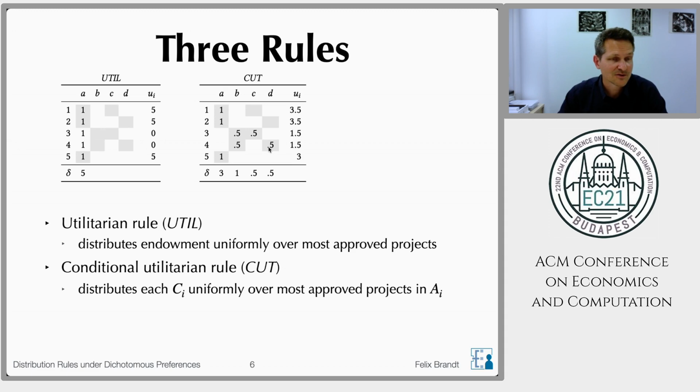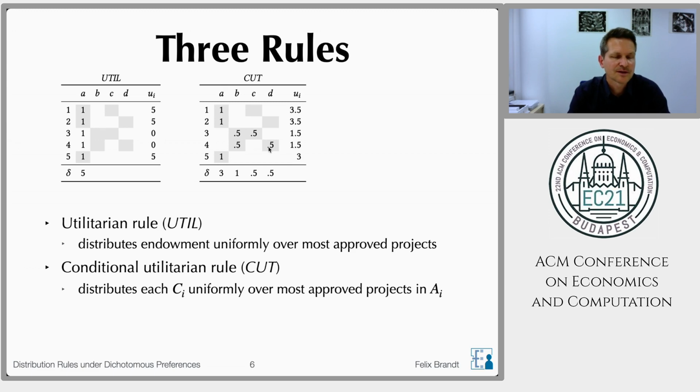And finally, the contribution of agent 5 will be spent entirely on project A because that's the only project that he approves. So the distribution returned by the conditional utilitarian rule is to put 3 on A, 1 on B, and 0.5 on C and D each.